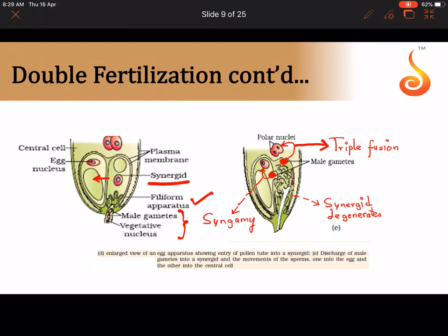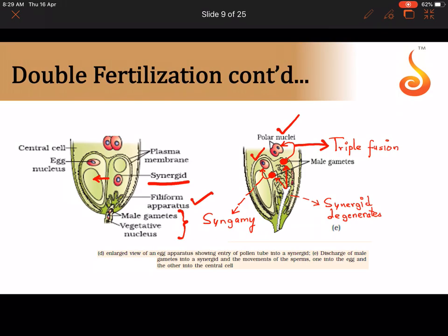Okay, see how the pollen tube is rupturing, it is liberating the 2 male gametes. So the 2 male gametes until now were inside the pollen tube, but now they have been set free in the cytoplasm of the degenerating synergid. And the male gametes will now reach their destination, which is the polar nuclei and the egg nucleus, to form the zygote. And can you recall and tell me what will happen to the polar nuclei when they fuse with the male gamete? Yes, they form a triploid nucleus called primary endosperm nucleus.